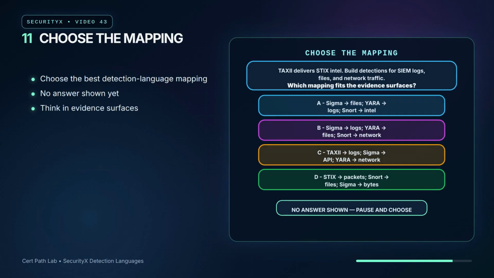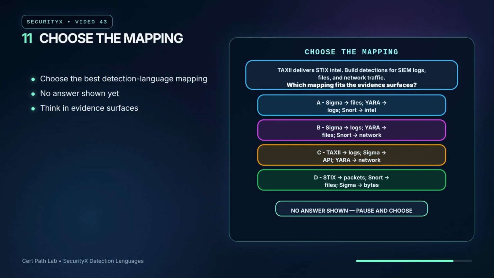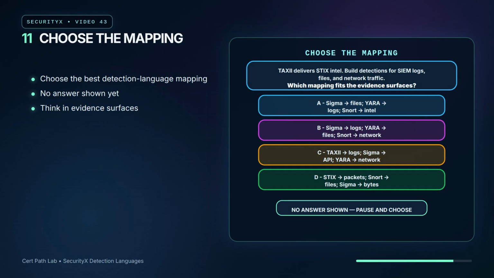Quick decision check. A TAXII feed delivers STIX intelligence about a malware campaign. The team wants one rule for SIEM logs, one for suspicious files, and one for network traffic. Which mapping best fits those evidence surfaces? Pause and choose the mapping that matches each tool to what it can observe.